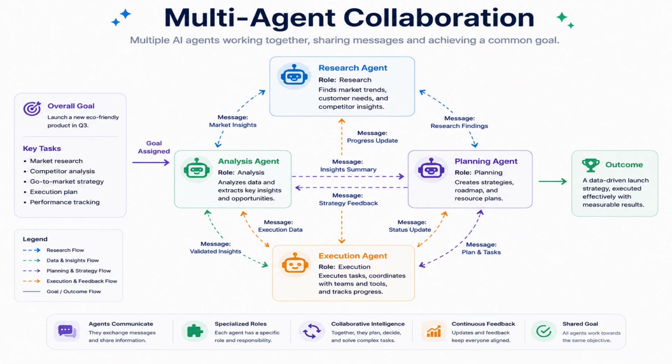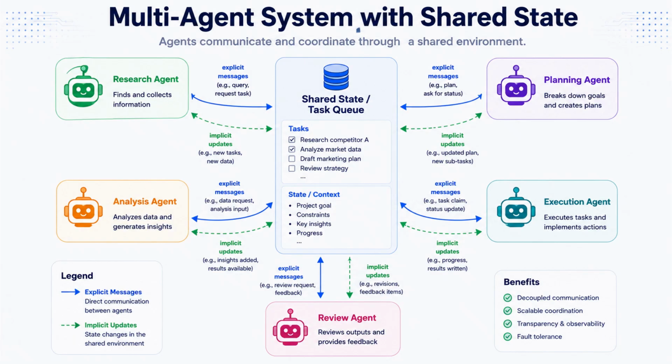These agents coordinate using communication protocols and shared state. They exchange information, divide work, distribute resources, and synchronize their actions. Collaboration can be explicit through message passing and structured protocols, or implicit by modifying a shared environment, like updating a task board or a state store.